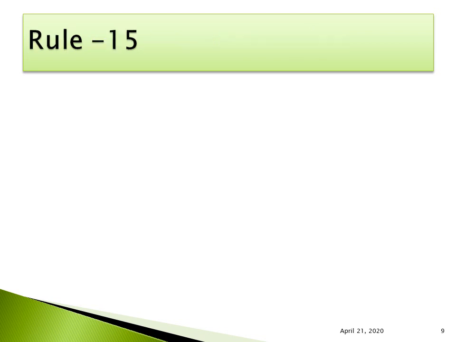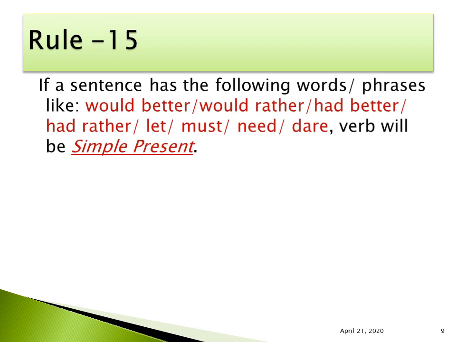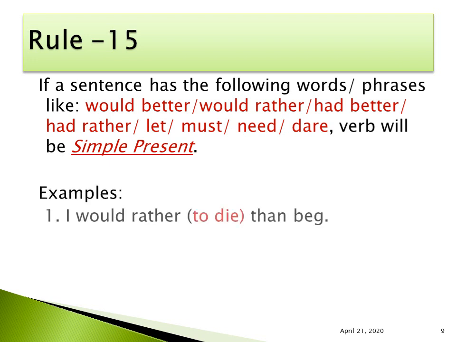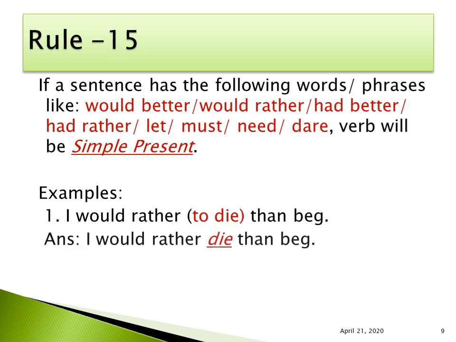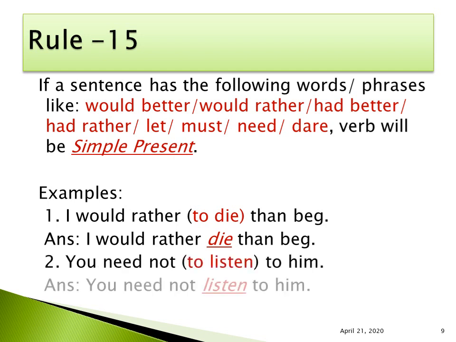Rule 15. If a sentence has the following words or phrases like would better, would rather, had rather, let, must, need or dare, the verb will be simple present. Let us see examples. I would rather to die than beg. I would rather die than beg. You need not to listen to him. You need not listen to him.